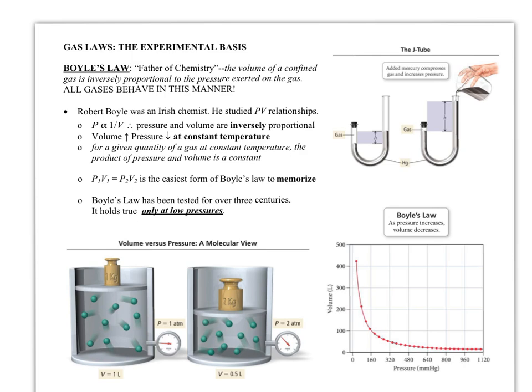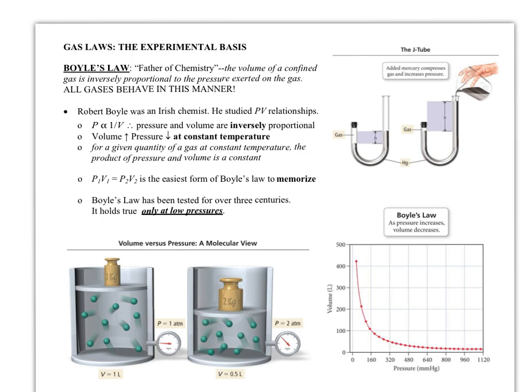Boyle's Law is one of our, I think, most famous, the biggest known experimental laws because it's one that's very easy to see. We see it happen all the time around us. Boyle was actually known as the father of chemistry. Robert Boyle, and basically his law was that the volume of a confined gas is inversely proportional to the pressure exerted on the gas. So one thing to know is all gases are going to behave like this. And so we're going to get a little more into this.